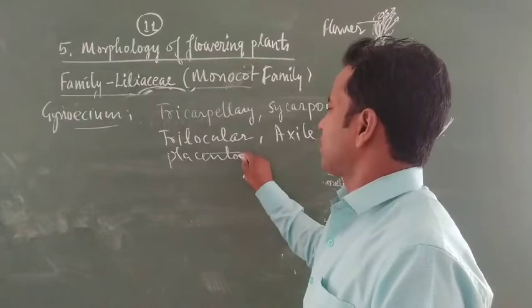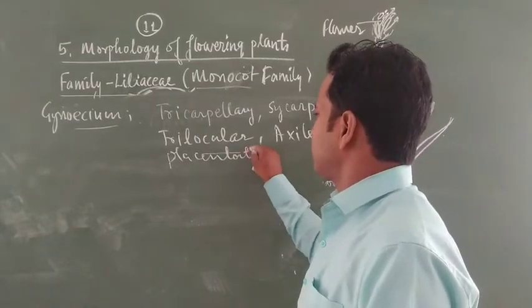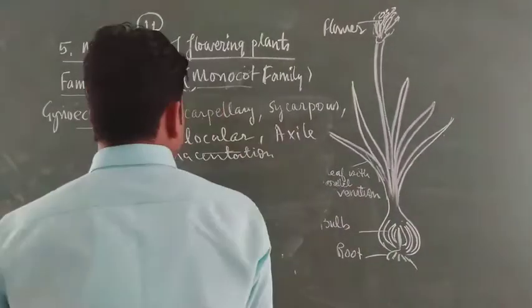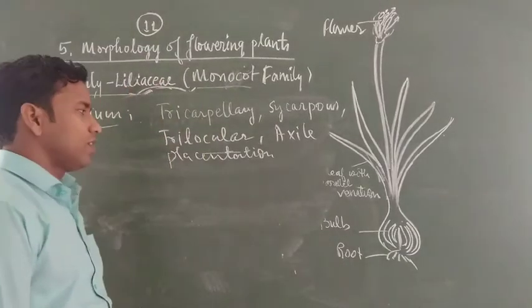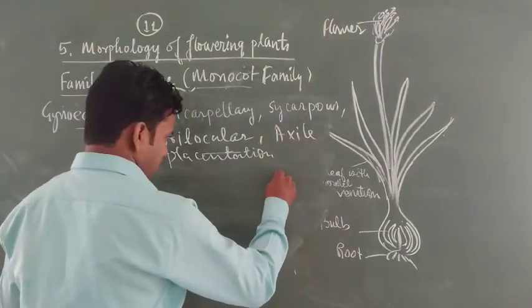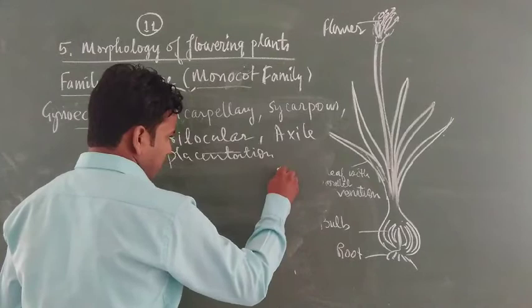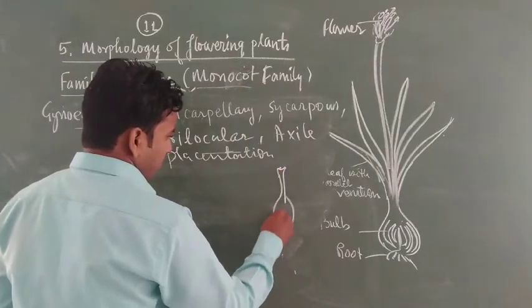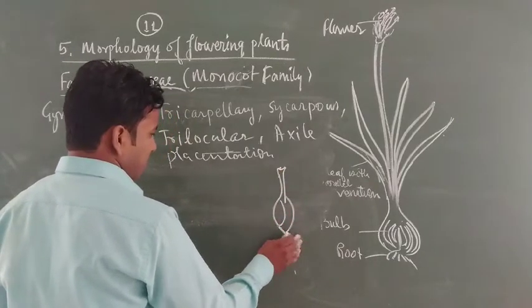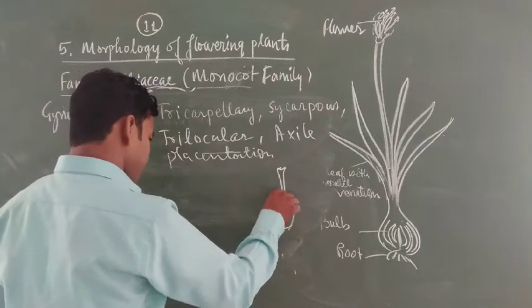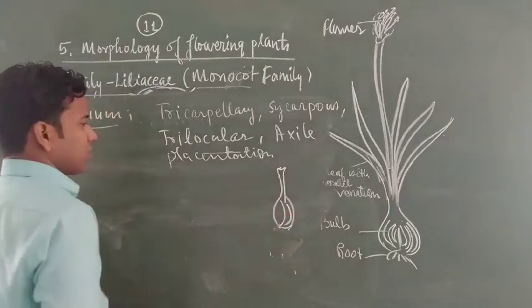This is a very important character, you must learn, students. What type of placentation is seen in the family Liliaceae? You can see, suppose this is a stigma that is bifid type. This is an ovary having different chambers, 3 chambers and 3 locules that are fused.